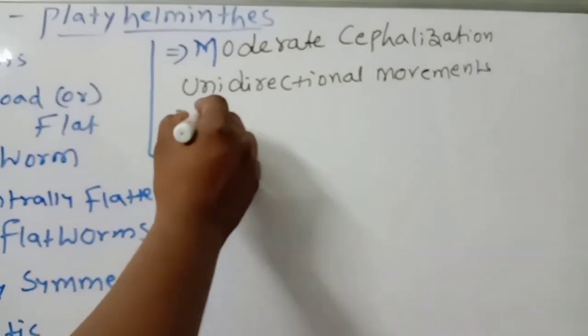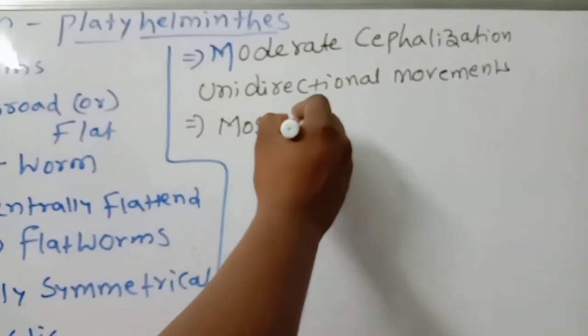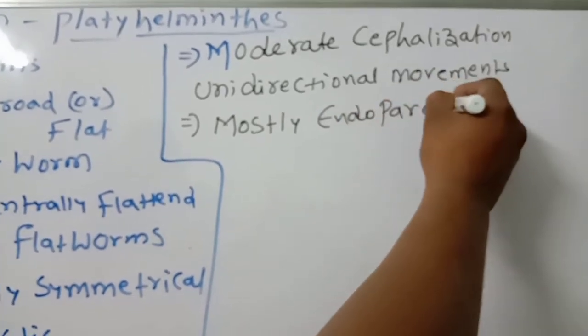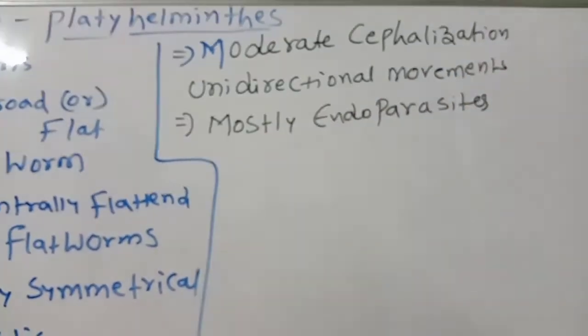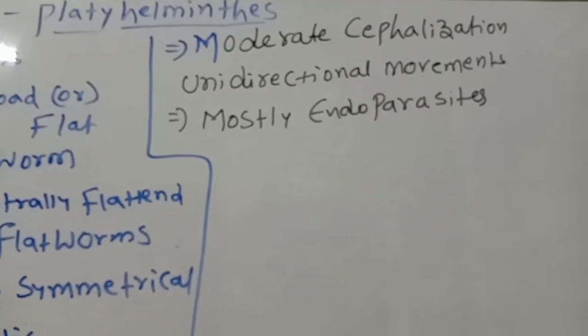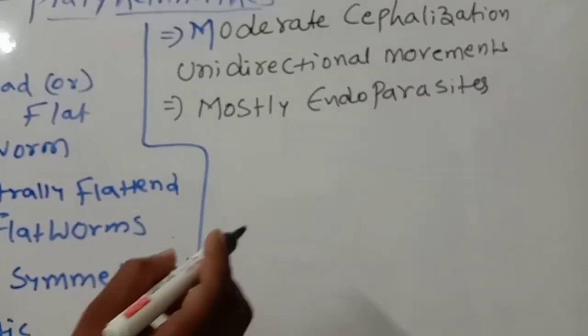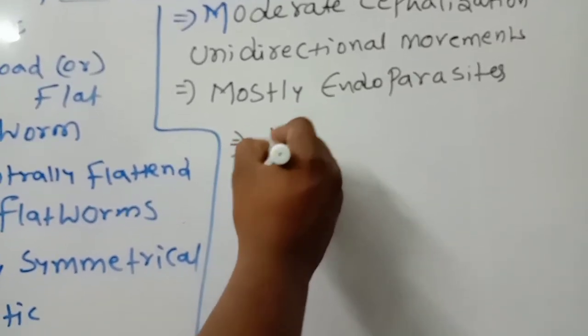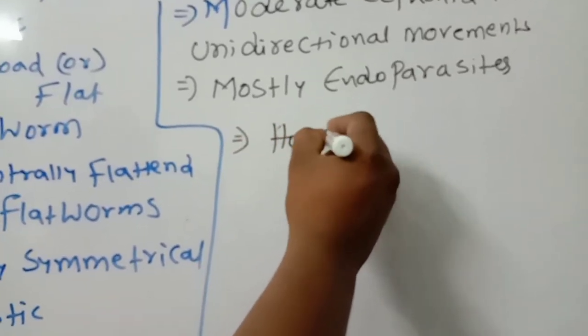They are mostly endoparasites. Especially hooks and suckers, a very important point I'm telling.